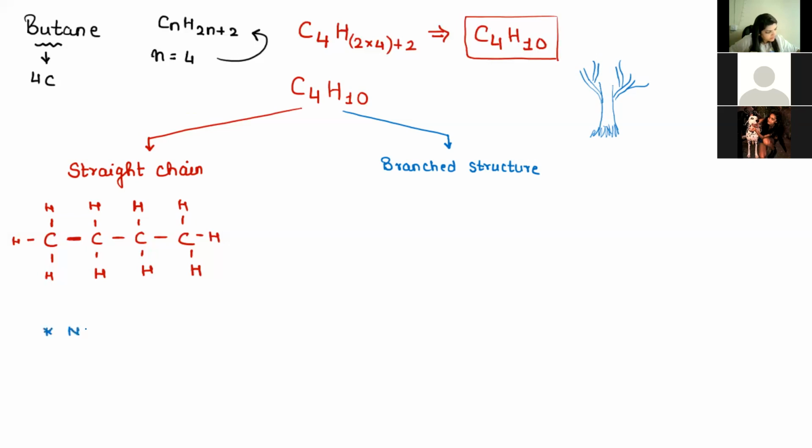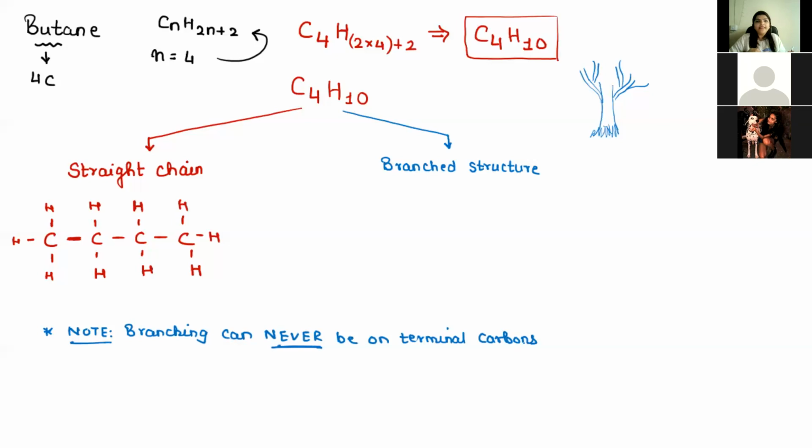Note, the branching can never be on terminal carbons. Okay, it can never be on terminal carbons.